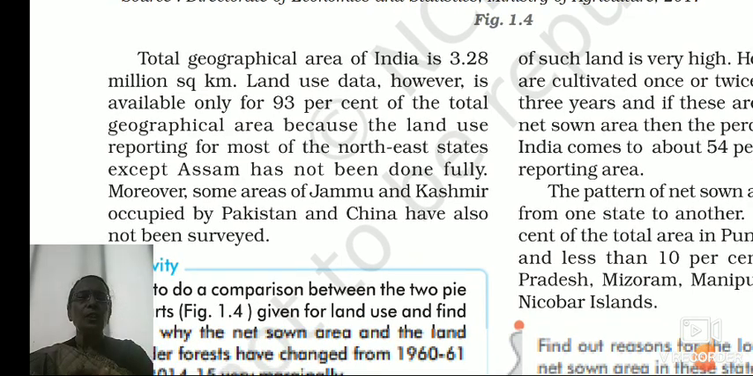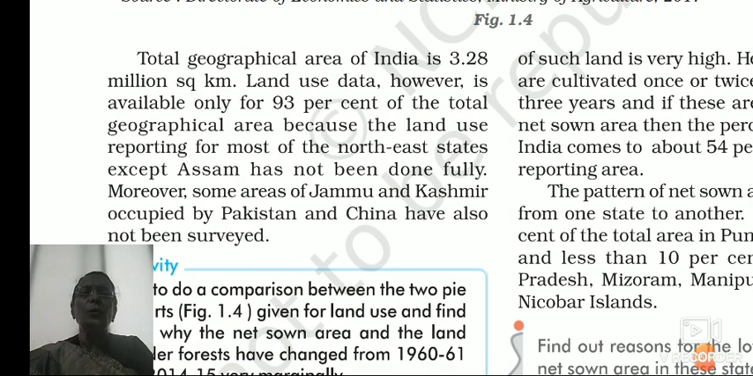So now, the total geographical area of India is 3.28 million square kilometers.